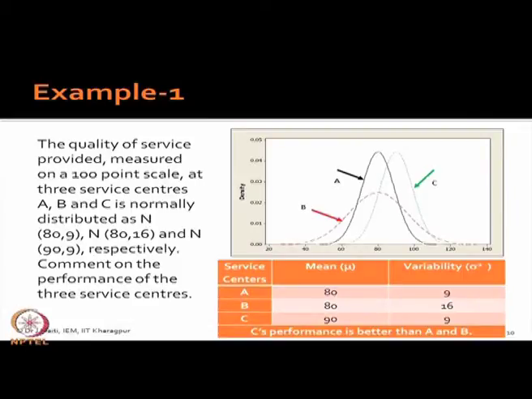This figure is, again, as I told you, the characterization of a process through probability distribution. This is another example.